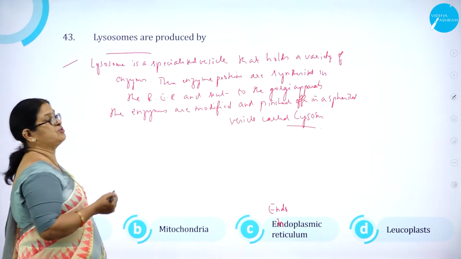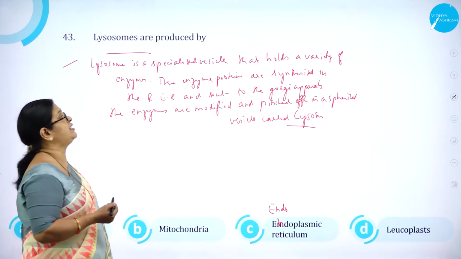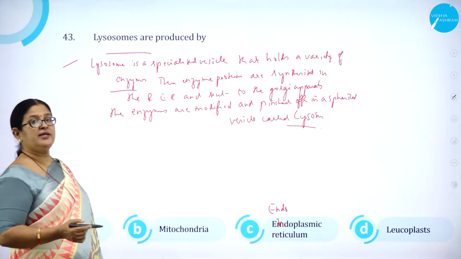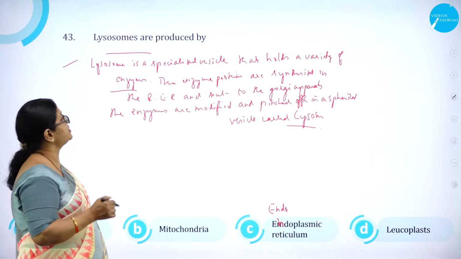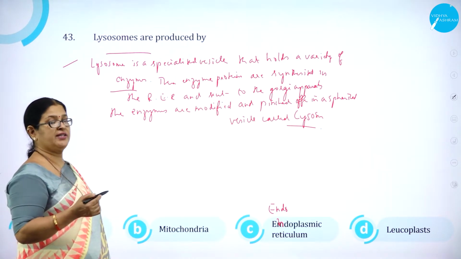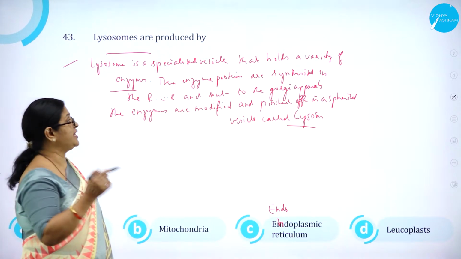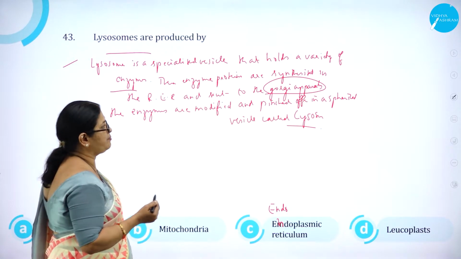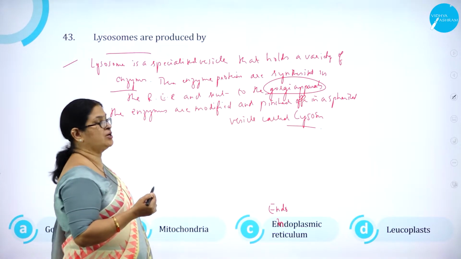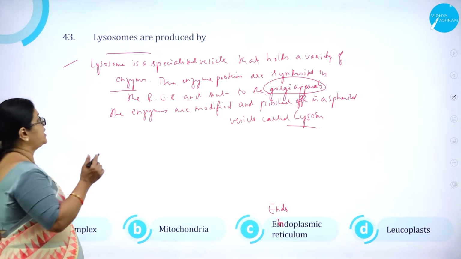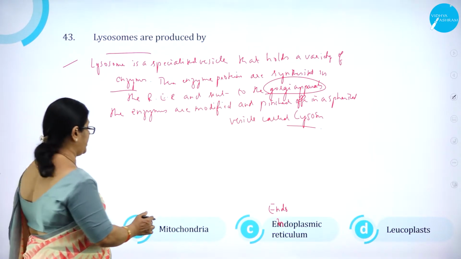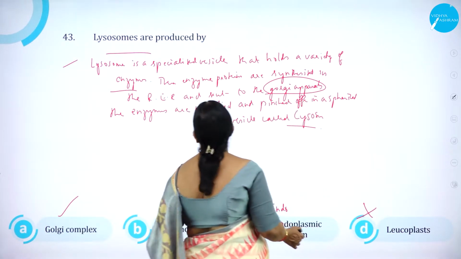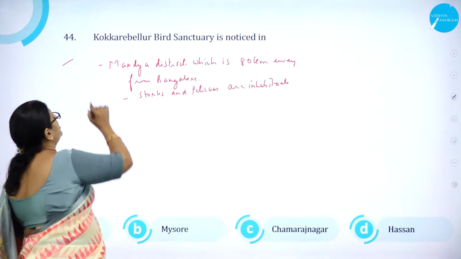We all know that lysosome is what? It is a specialized vesicle, bag-like structure that holds a variety of enzymes. And these enzyme proteins are synthesized in the rough ER, that is rough endoplasmic reticulum, and then sent to Golgi apparatus. So the enzymes are modified and pinched off into a spherical vesicle called lysosome. So lysosomes are produced by Golgi complex. Option B is wrong, mitochondria, option C, and leucoplast. So moving on to question number 44.